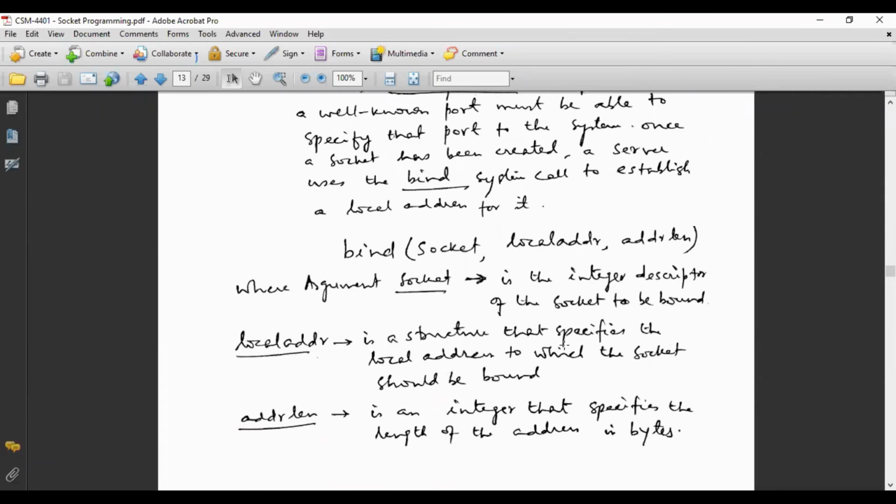The local address is a structure I have already told you about. It specifies the local address to which the socket should be bound. What kind of structure is it? I am going to show you below. And next is the address length. Address length is an integer that specifies the length of the address in bytes.